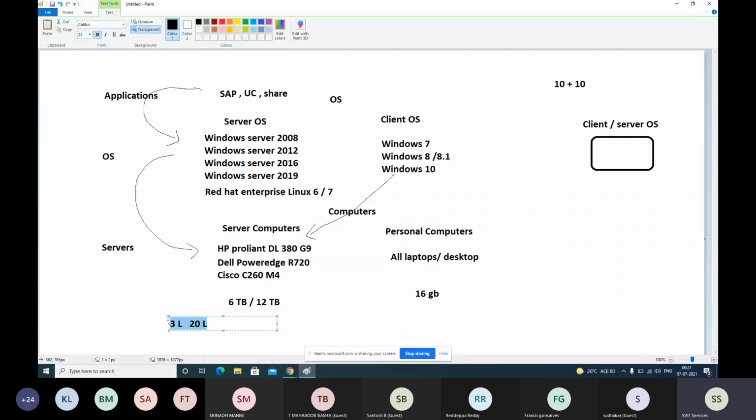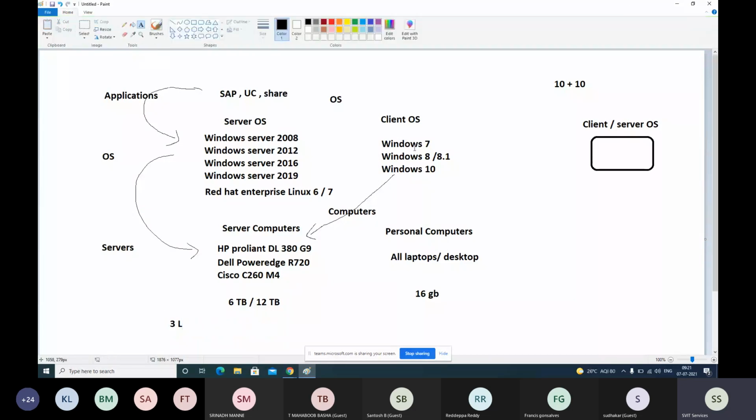Okay, paying so much money, and you install a client OS and use it for personal use, accessing your Gmail, YouTube, preparing your resume, project work, whatever it is. It's a waste. You are spending a lot of money and not even utilizing the hardware properly, so all your money and your compute power is wasted.